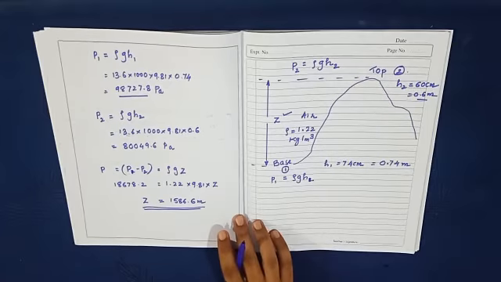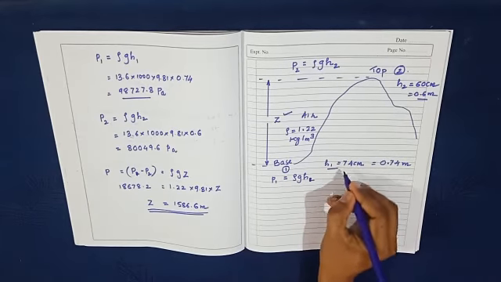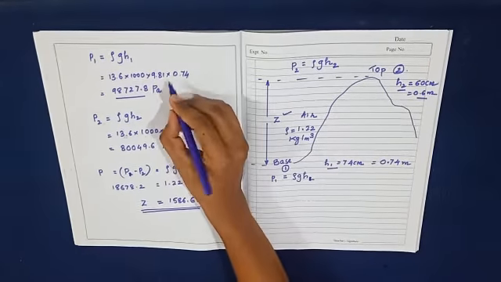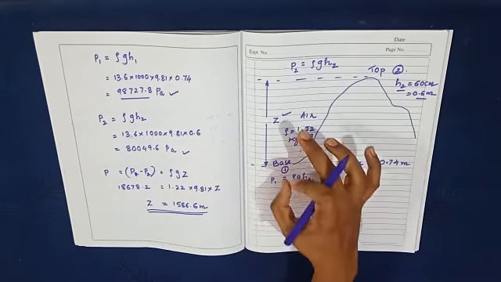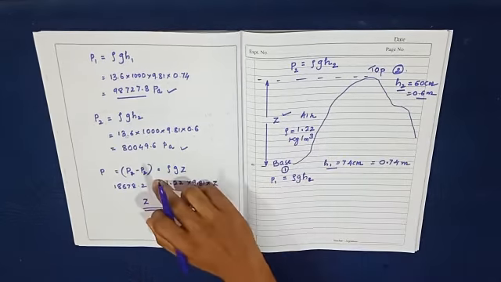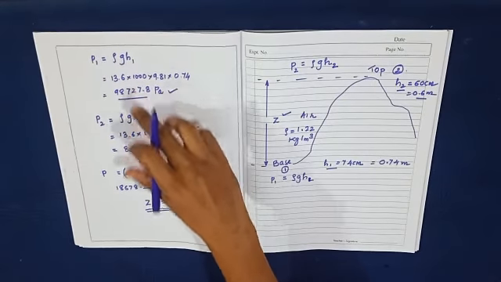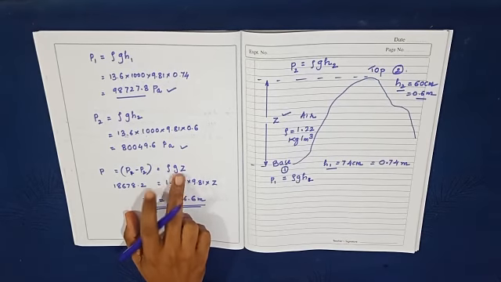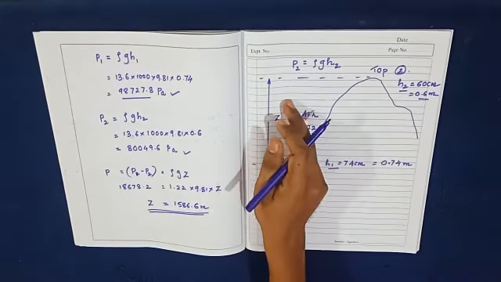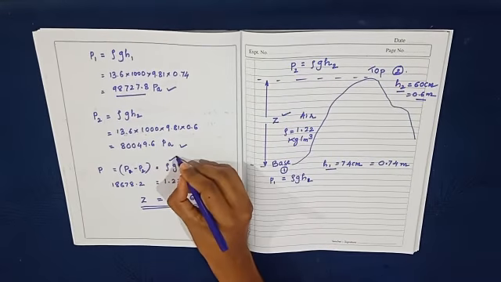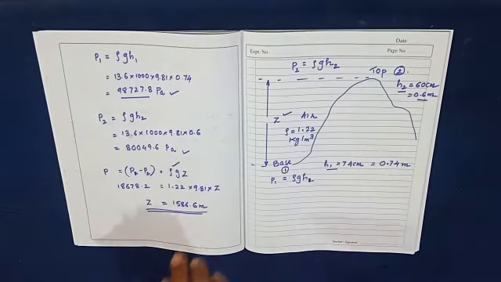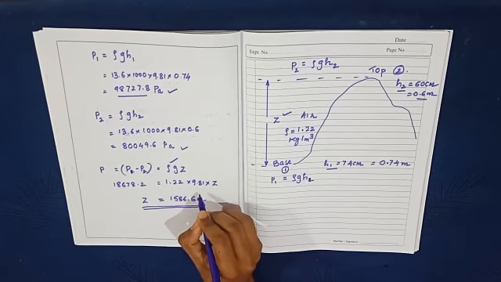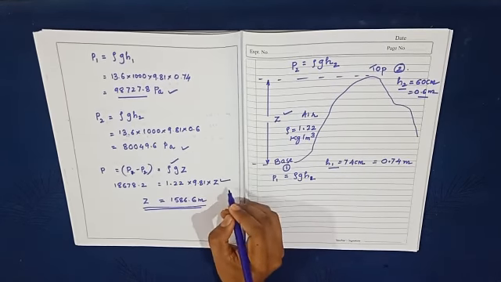First, we need to find the pressure by using the heights H1 and H2. These are the values of the pressure. Then to find the height of this mountain, we take the difference of these two pressures, and that should be equal to, once again, rho G into Z instead of H, where Z is the height of the mountain. While substituting rho, it is not the mercury, it is the air, because in between these 2 points air will be there. So I will take the density of the air as 1.22, G is 9.81, and Z is what I have to find out. The answer will be